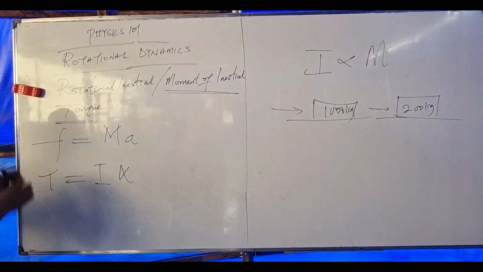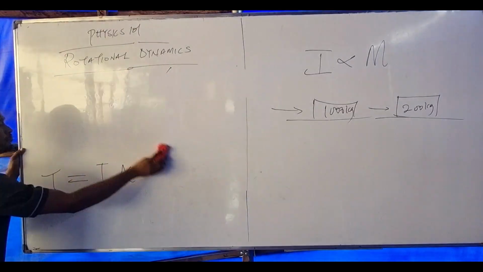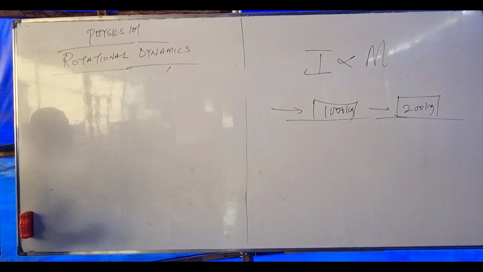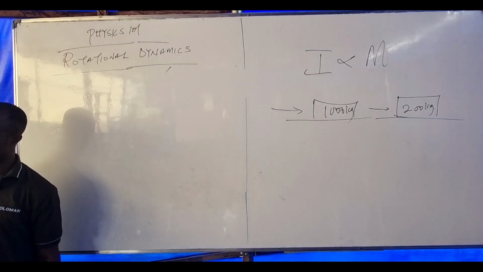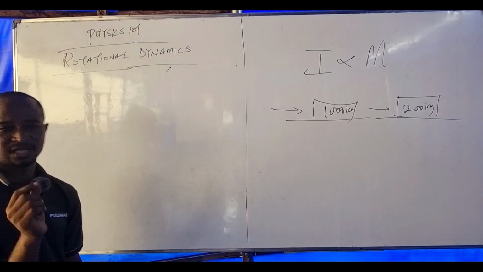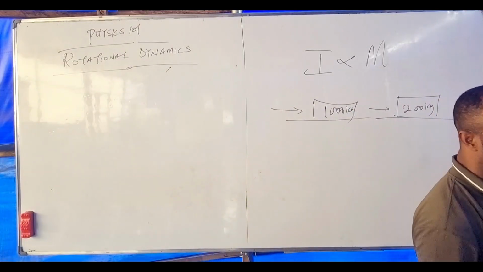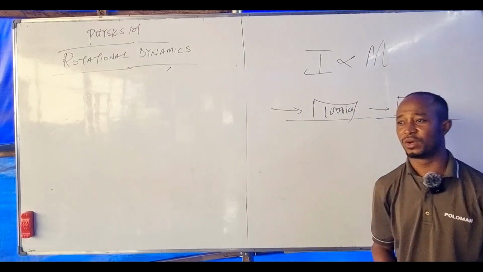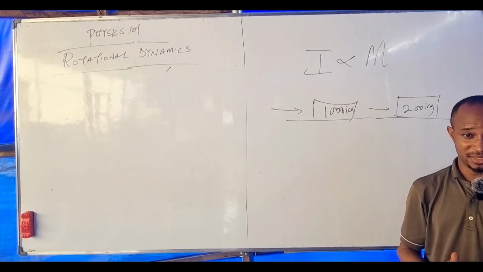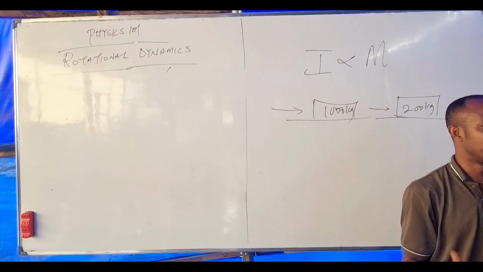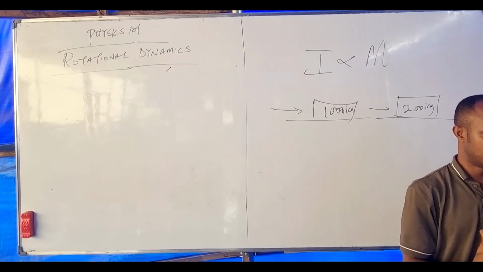Now let me take us through a little journey. As long as a body rotates, there's always moment of inertia. We have the moment of inertia of a single point mass, then for a system of multiple particles, then for a system of definite shapes. Please write.